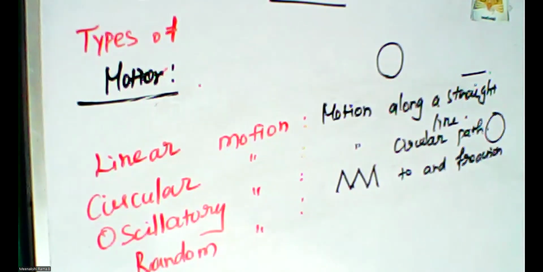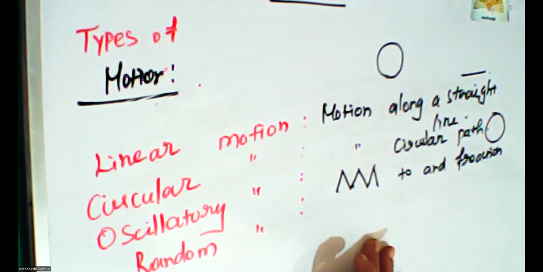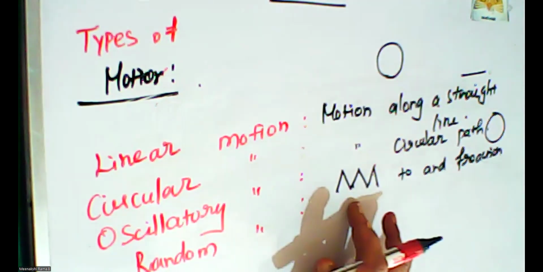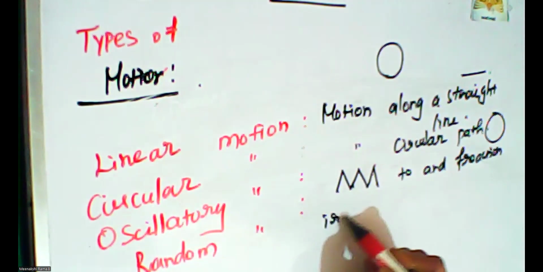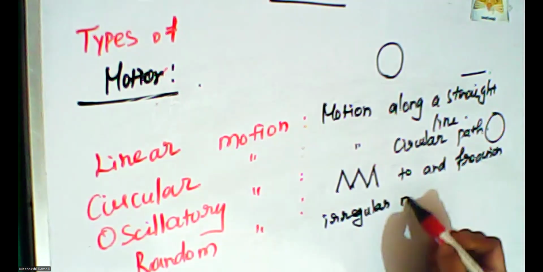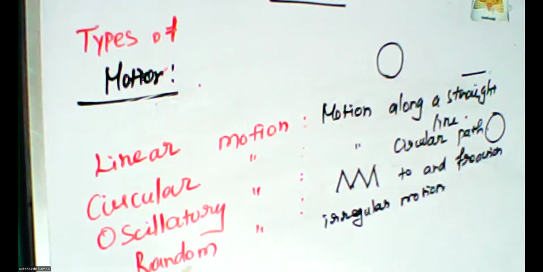The last one is random motion. Random means irregular. The motion of the object does not fall in any of the above categories. So it is not applicable to linear, circular, or oscillatory. Random means irregular motion. Irregular motion is called random motion.